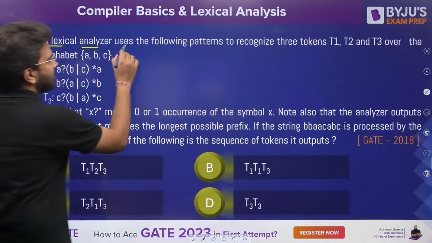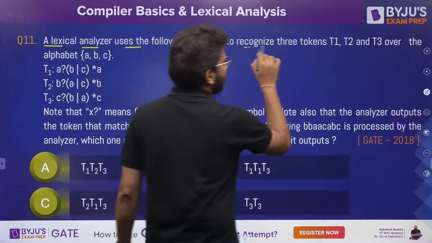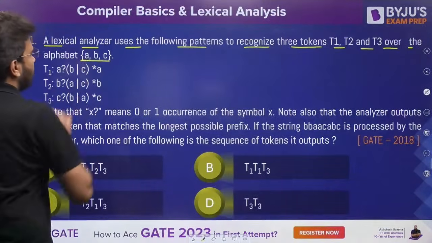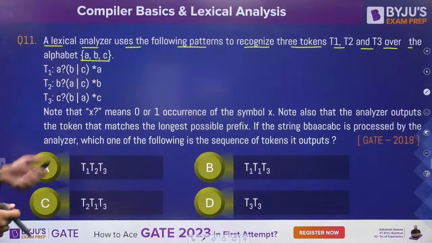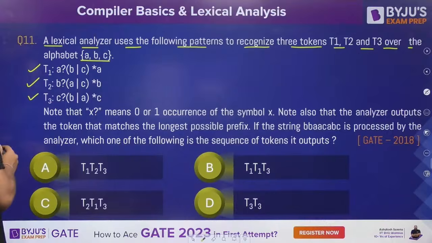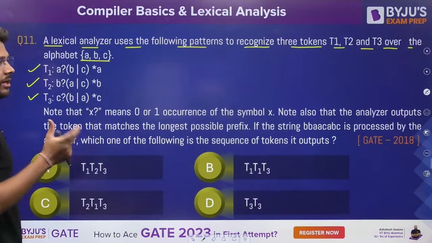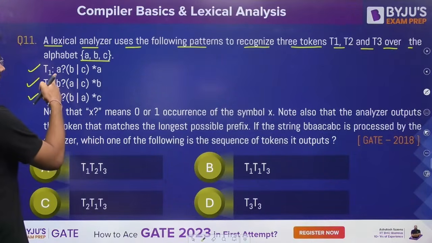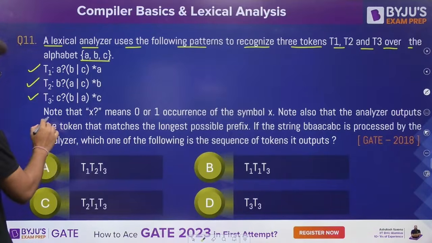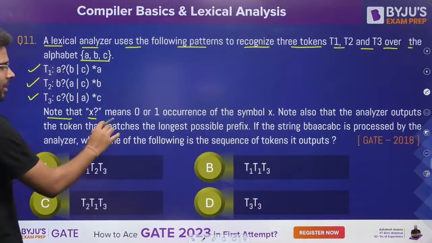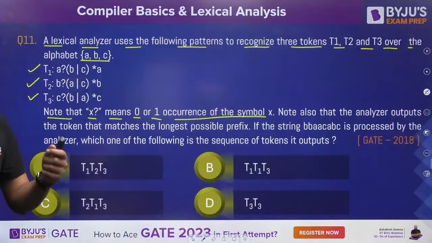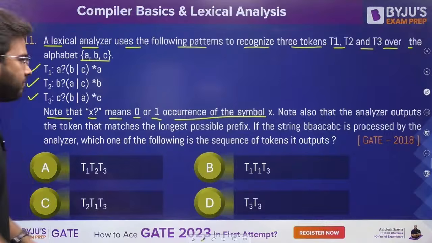A lexical analyzer uses the following patterns to recognize 3 tokens T1, T2, T3 over the alphabet a, b, c. Patterns means the regular expression, we can say. Clear? So we have these 3 tokens T1, T2 and T3. For every token we are having some regular expression. Here you have a?, then we have (b|c)*a. Note that X? means 0 or 1 occurrences of the symbol X. That means X can appear either 0 times or 1 time.